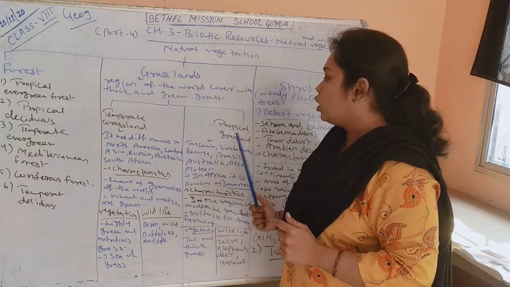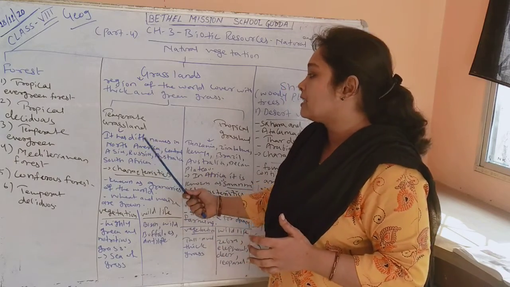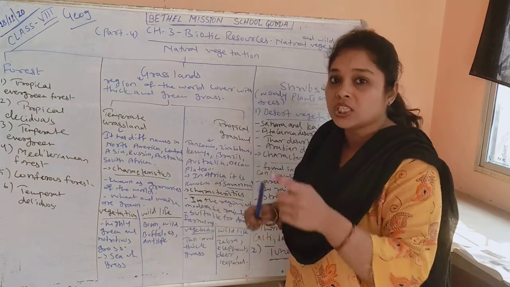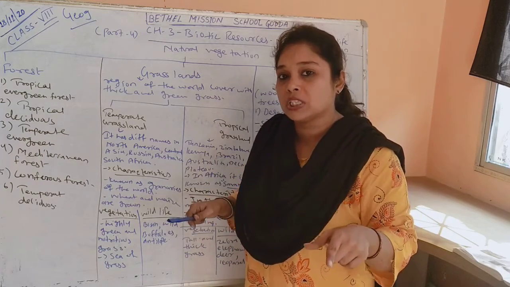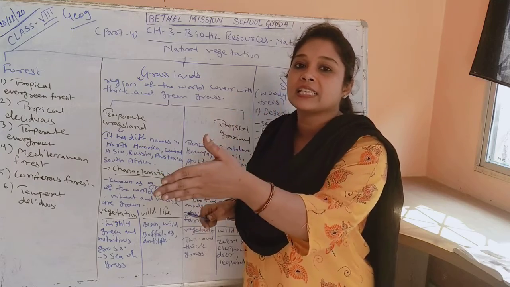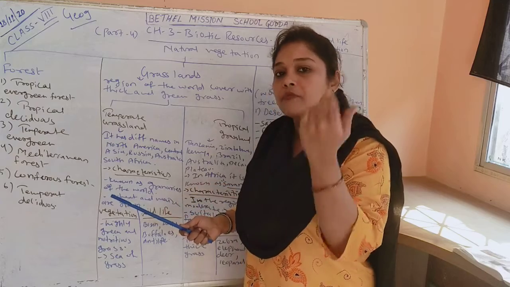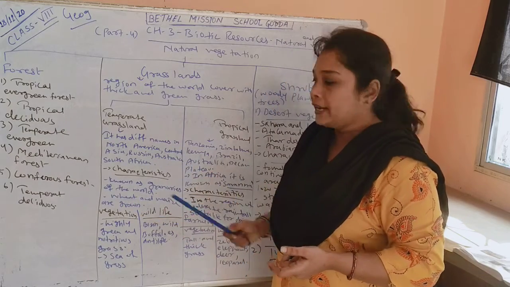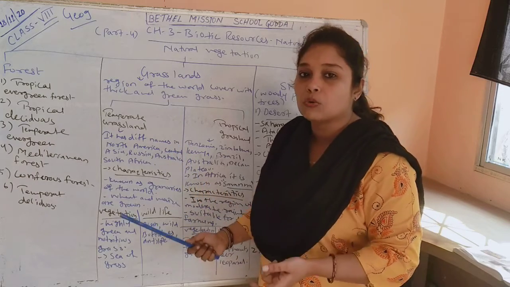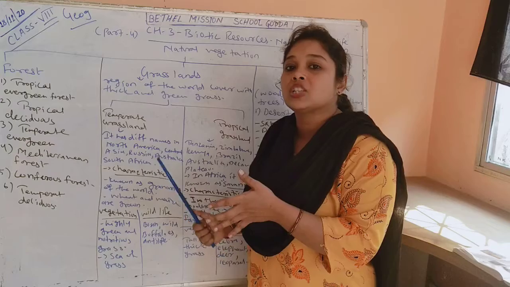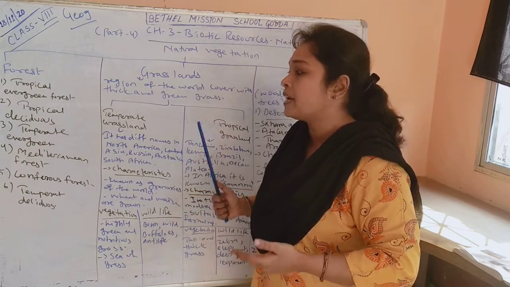Grasslands can be divided into 2: temperate grassland and tropical grassland. Temperate grassland has different names in different areas. You can see in your textbook a table which shows that in different areas this temperate grassland has different names, so you can refer to your textbook for this topic. It has different names in North America, Central Asia, Russia, Australia and South Africa.